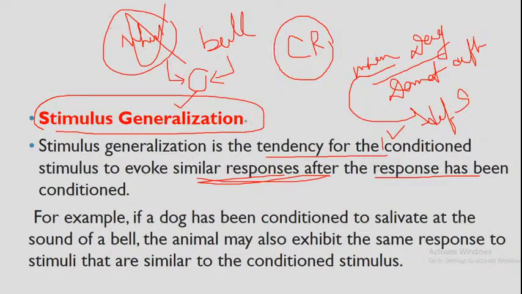That's why he cannot discriminate between both stimuli. That's why salivation occurs for this sound of the bell. When the dog does not discriminate the stimulus, that is called stimulus generalization.